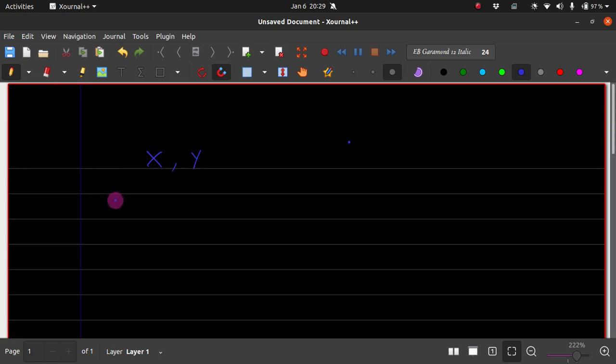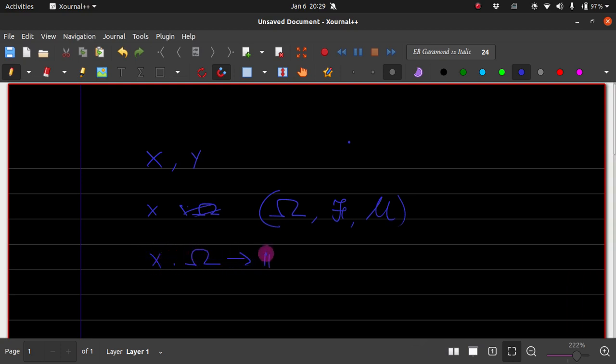what is a random variable? First of all, a random variable is just a function from a measure space. Let's try to use some other letter, say measure space omega with sigma algebra f and measure mu. Okay, so given this measure space, what is the random variable? A random variable is a function from omega to r, where r has the Borel algebra.